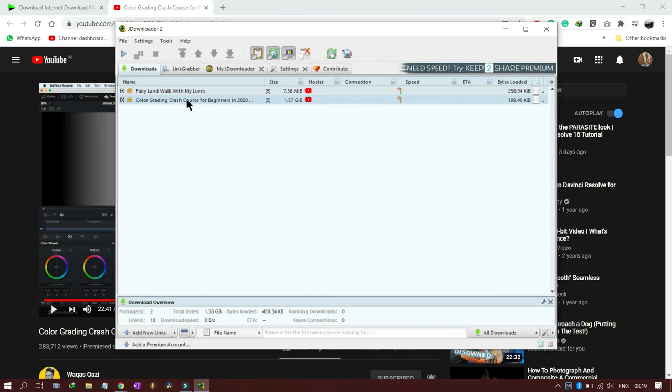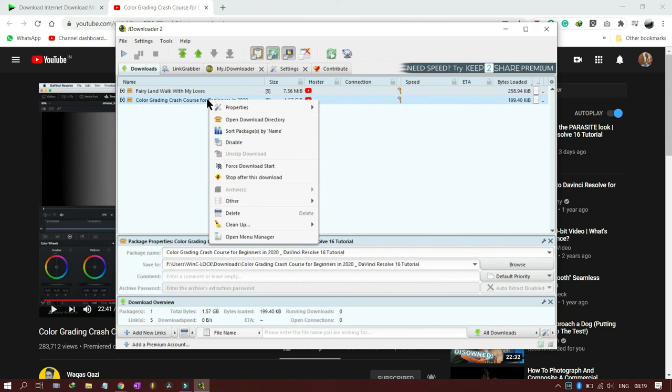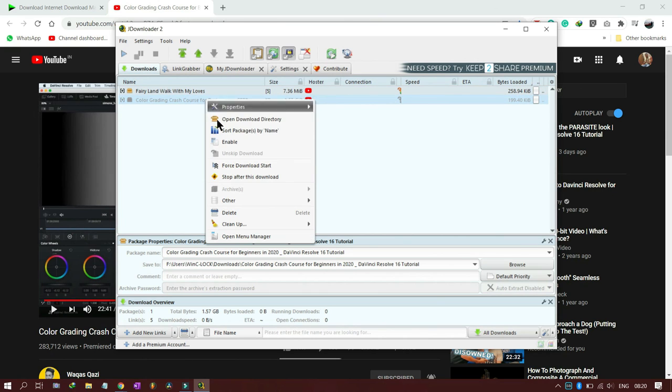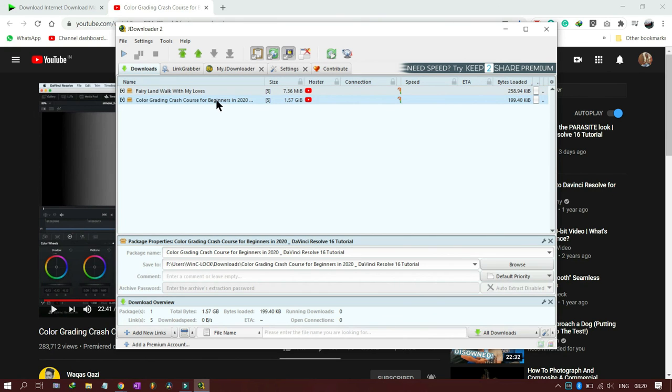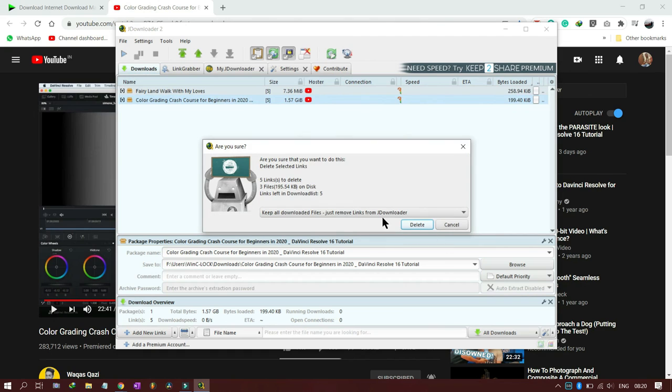So friends, this is all about that, and further, let us say electricity has gone, net is down and download stopped. They will resume automatically when the electricity comes or the net connectivity is there, but you don't want this one to be downloaded, so you just disable it. So you have disabled it, only this file will be downloaded. Maybe after this is downloaded, you can enable this file again and it will be downloaded too. And if you don't want it to be there at all, you can just delete it. It will ask you to keep all downloaded files and just remove the link from the JDownloader.